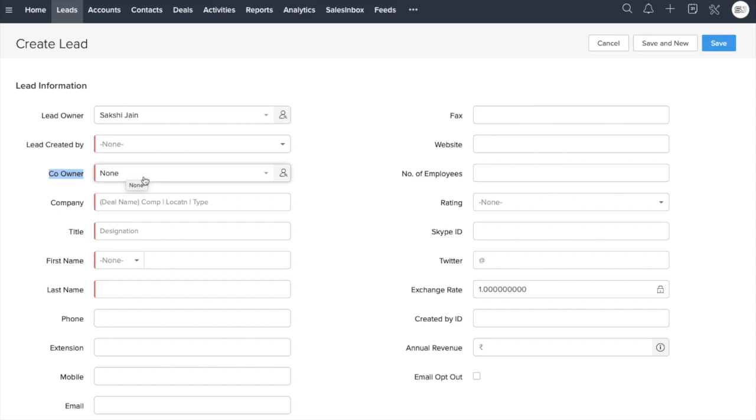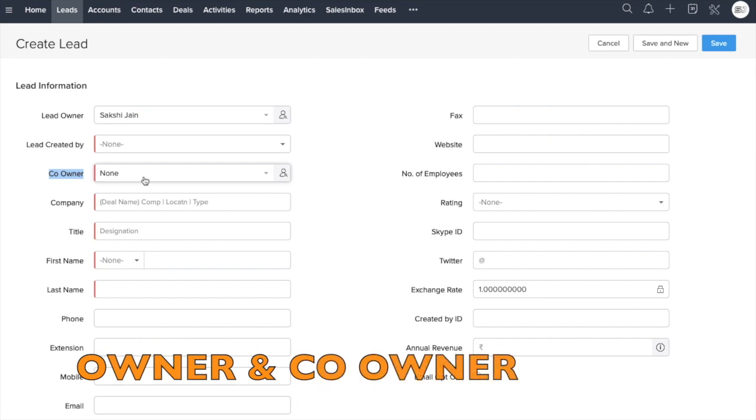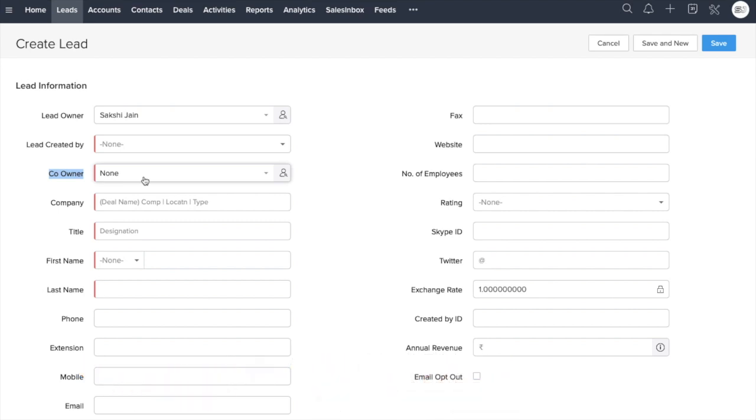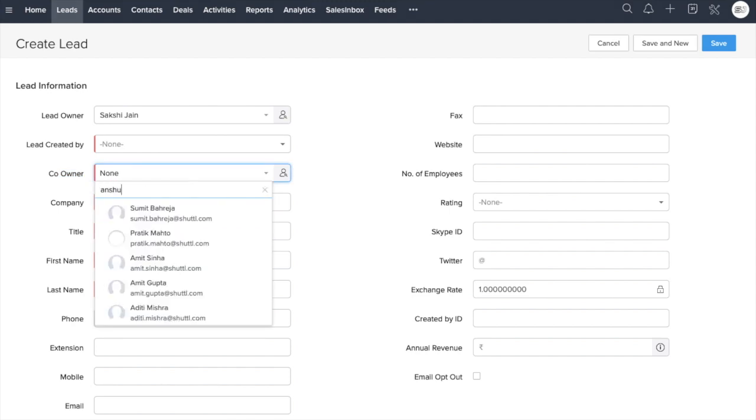Since I'm using Sakshi and Anshul's accounts, I would be giving the authority credentials to Anshul also to view what's going into this lead. The concept of owner and co-owner is new in Zoho, which means that the owner and co-owner have the authority to view any account or deal that belongs to them. No one else, apart from admin rights or up their hierarchy, would be able to see the details of this lead or deal. So right now we are creating a lead. I'll put Anshul's name here.